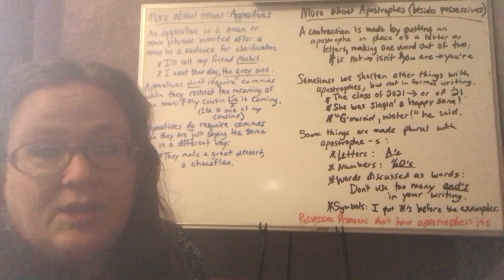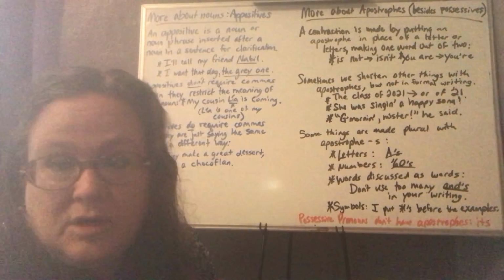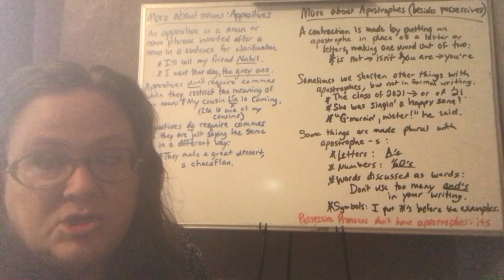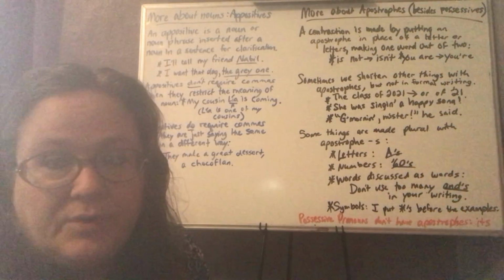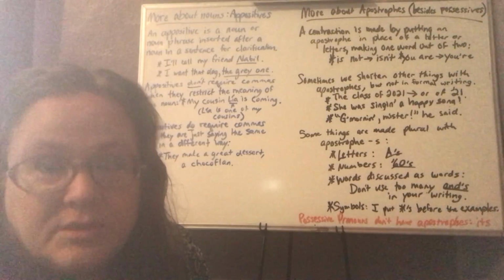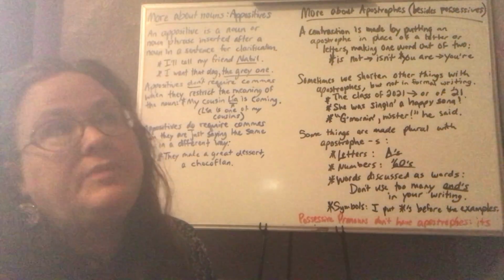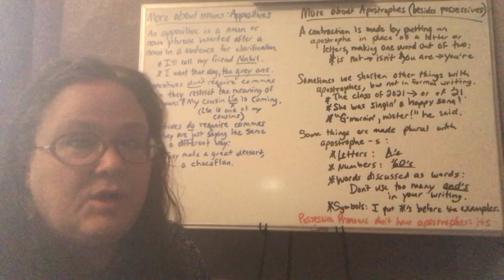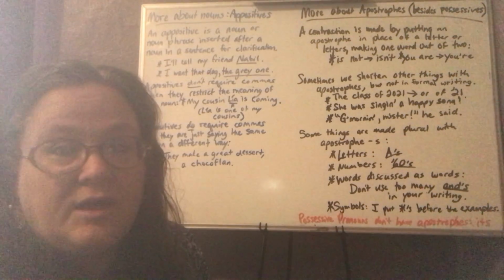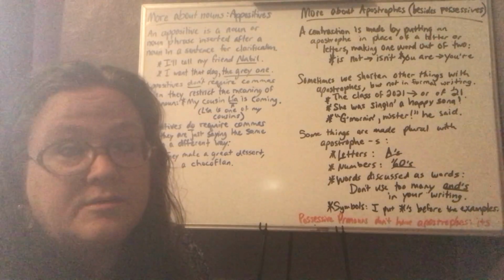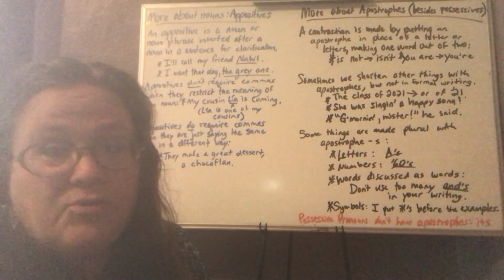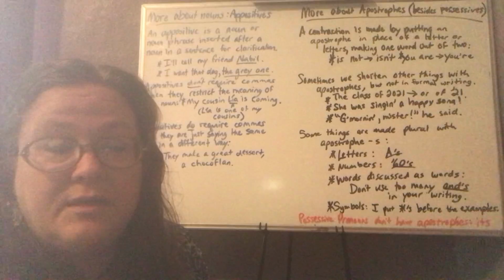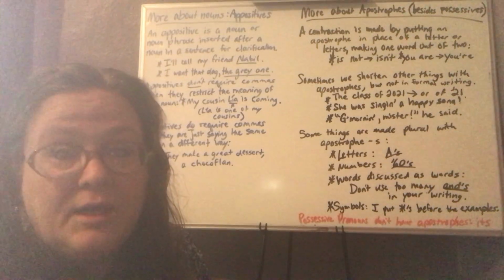If I'm at a pet store and there's a bunch of dogs in a cage and I'm going to buy one, then I want to be sure to let you know which one I want. So we're going to clarify: the gray one. Now I could say I want that dog, and that sentence is correct and it makes sense. But the gray one makes it clear which dog I'm talking about.